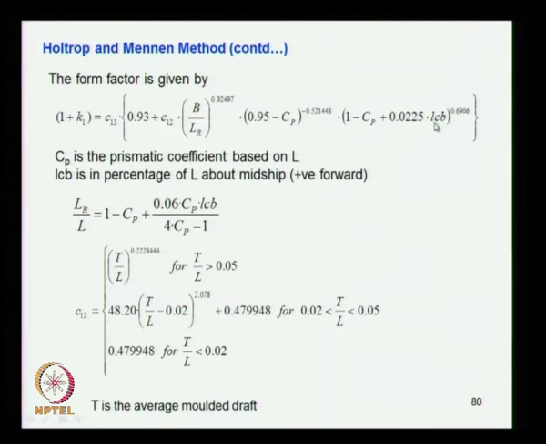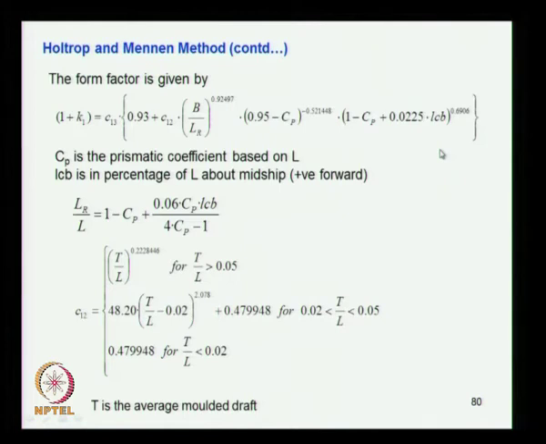LCB is the longitudinal center of buoyancy, and it is given as a percentage of the length about midship. Forward of midship is taken as positive. Usually you get about 2 to 3% forward of the midship, or in some ships it is aft, and there it will be negative.